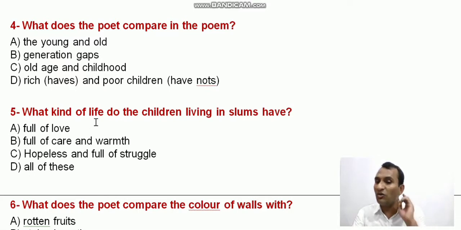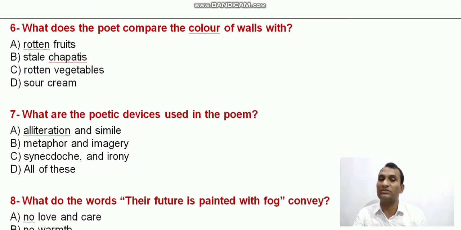What kind of life do the children living in the slum have? What is the living condition of the children in slums? Full of love? No, that is not right. Full of care and warmth? No. Helplessness, hopelessness and full of struggle. So option C is the right one: hopeless and full of struggle.